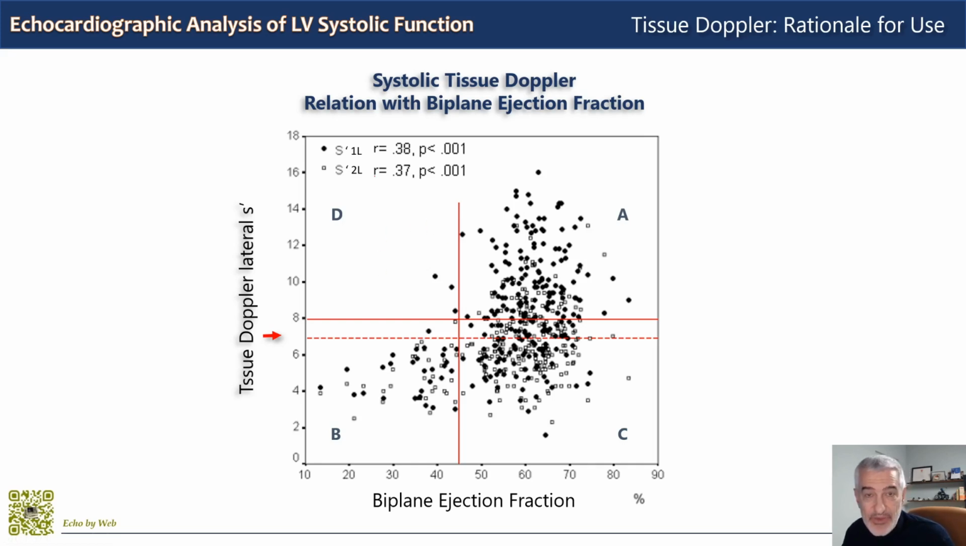And if you find patients here, it probably means that you either made an error in calculating ejection fraction, or something went wrong when you measured longitudinal function. So this is why it's important to study longitudinal function in a clinical setting.